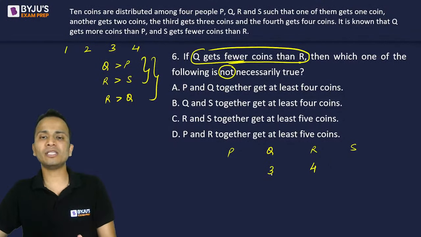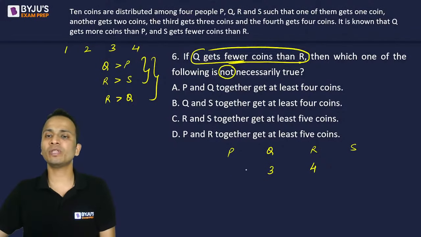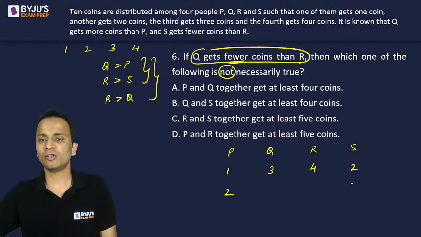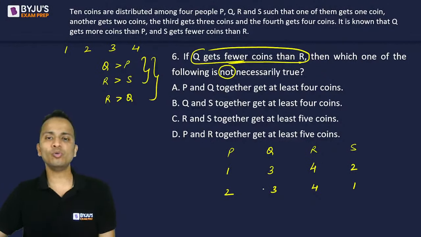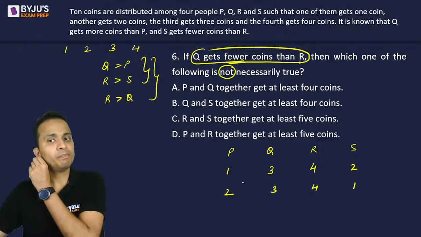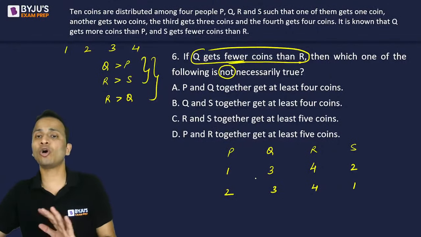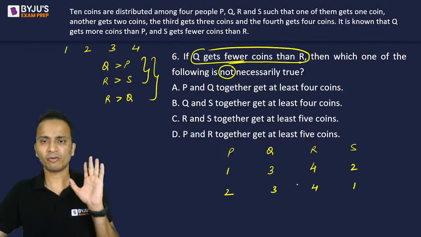So if Q has 3 coins, what can be the number of coins with P and S? So 3 and 4 done. P and S के लिए 1 and 2 coins बचे हैं. P should be less than Q and S should be less than R. So P can have 1 coin, S can have 2 coins or vice versa. So this particular case will have two possibilities. So 1 3 4 2 or 2 3 4 1. P and S may have either 1 or 2 coins interchangeably, right?